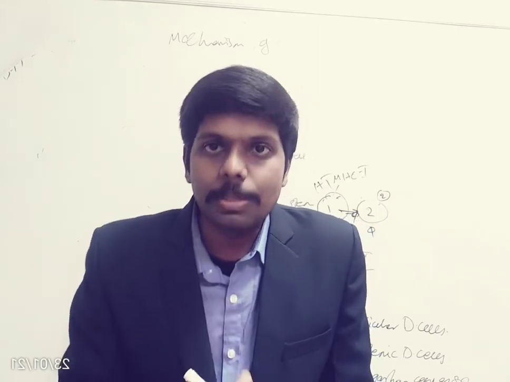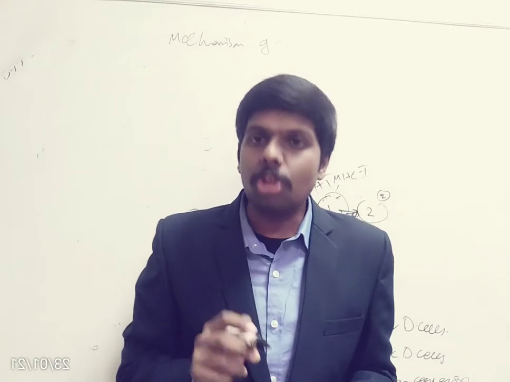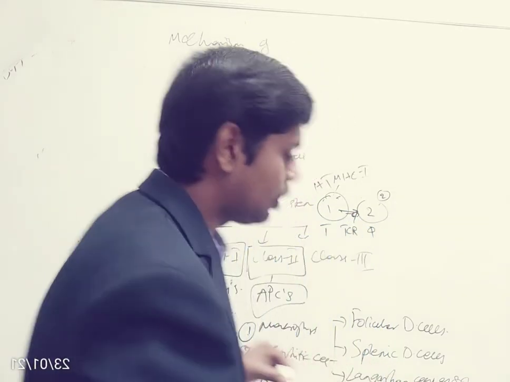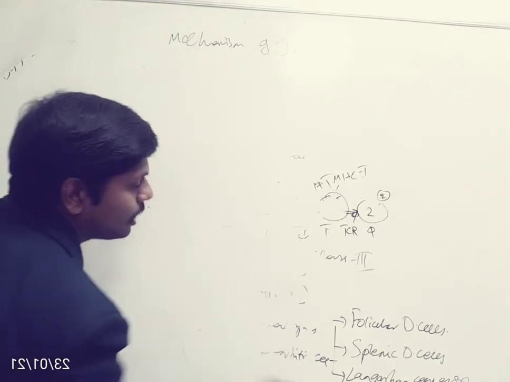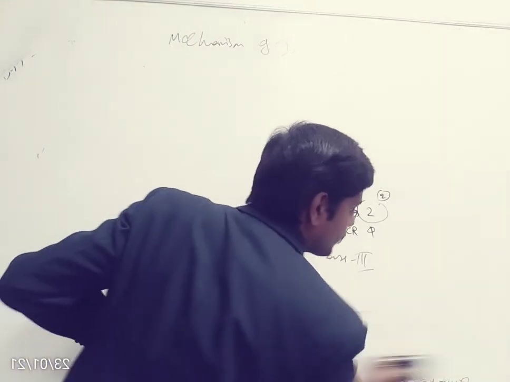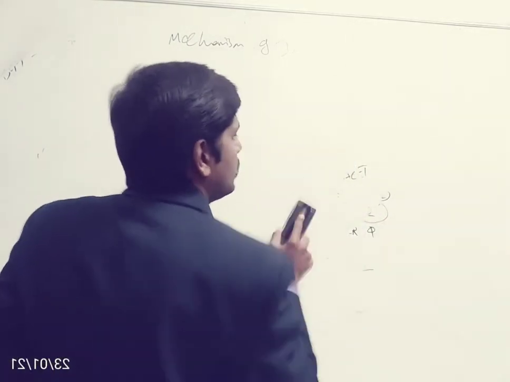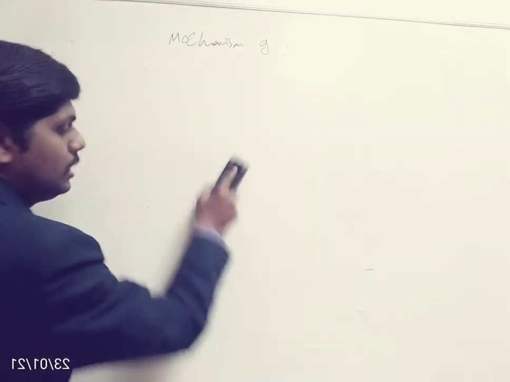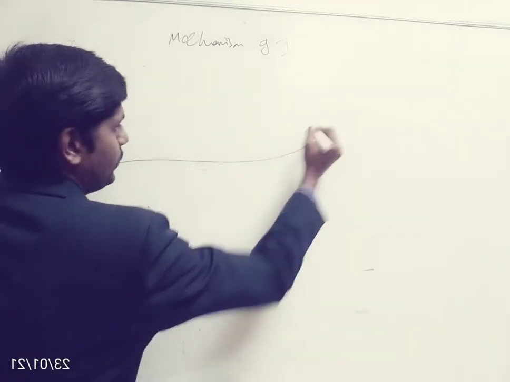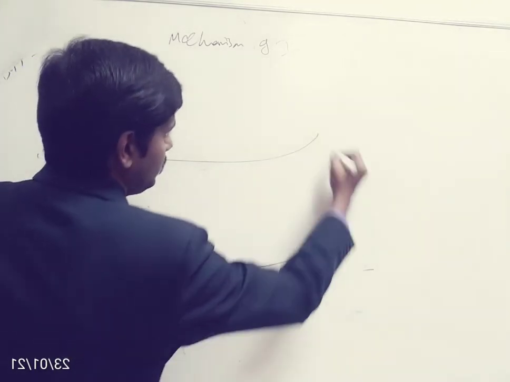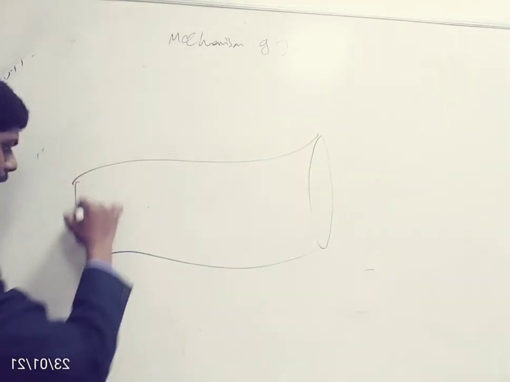The cancer tumors and viruses will be killed by cytotoxic T cells and natural killer cells. That I will discuss during the mechanism. Now let me discuss the actual mechanism of immunity. Let me draw a blood vessel here. So for example, this is a blood vessel.